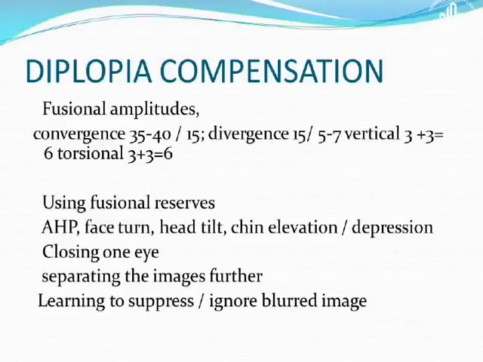Now, once this goes, I will try to adopt an abnormal head posture, particularly if there is incompetence or a pattern, which could be in the form of head tilt, face turn, or chin elevation or depression. If this also doesn't work, then I'll maybe close one eye, separating the images further by trying to increase the distance between the two images, especially in incomitant deviations, or in long-term phases, learning to suppress or ignore the blurred image if nothing else is possible.